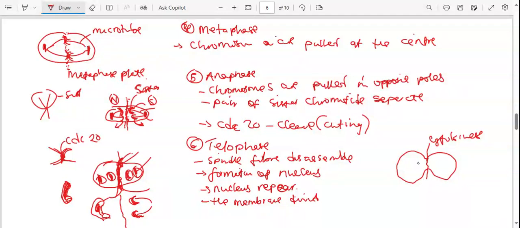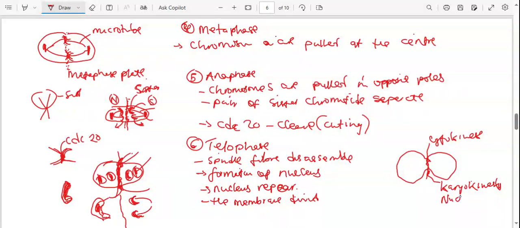So cytokinesis will happen at this point when they were separating, just when the nucleus was dividing as well. Because the nucleus is dividing, we also call it, or perform, karyokinesis, which is the division of the nucleus.